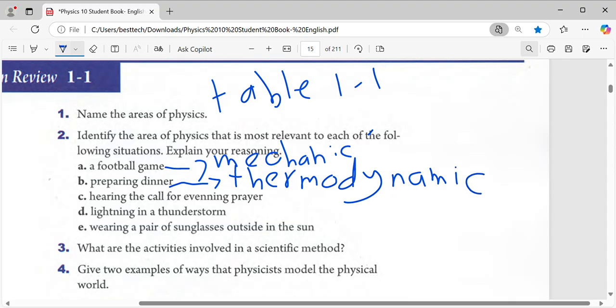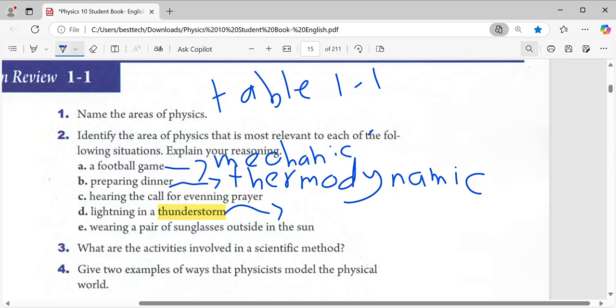Part C. Lightning in a thunderstorm. Guys, you know the meaning of thunderstorm, huh? Guys, highlight this. Thunderstorm is a process that happens when a negative and positive charge are combined together and they can give us a light. It happens by the negative and positive charge combining together. So the answer is electromagnetism, because it's a combination of negative and positive charge, and they can give us a light.